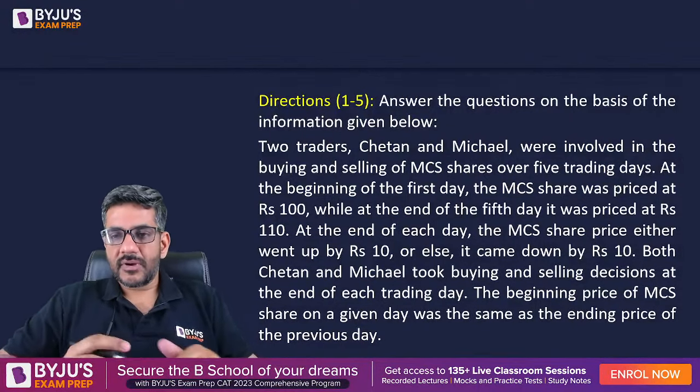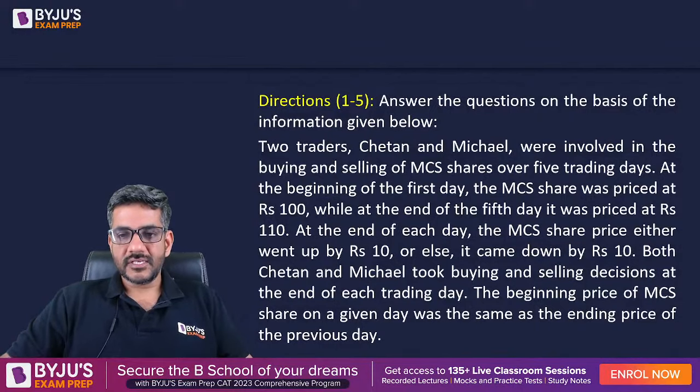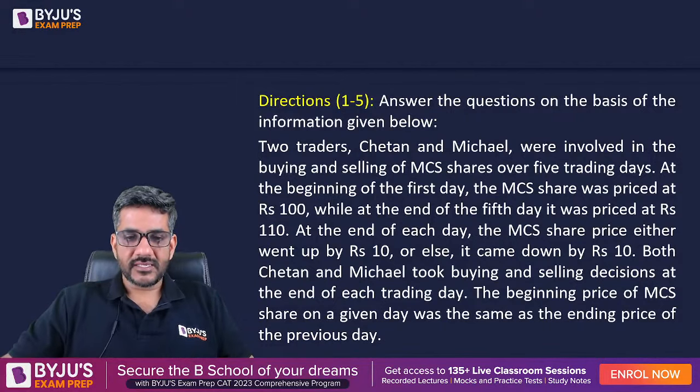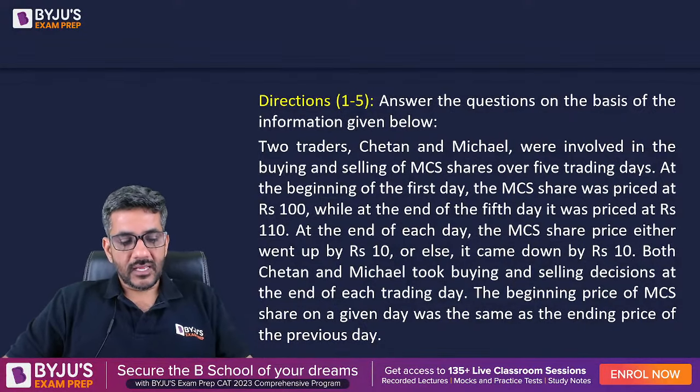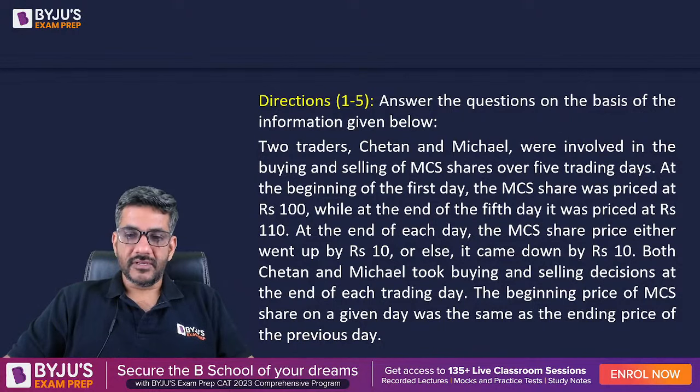Two traders, Chetan and Michael, were involved in the buying and selling of MCS shares over 5 trading days. At the beginning of the first day, the MCS share was priced at rupees 100, while at the end of the fifth day, it was priced at rupees 110. At the end of each day, the MCS share price either went up by 10 or else it came down by 10. Both Chetan and Michael took buying and selling decisions at the end of each trading day. The beginning price of MCS shares on a given day was the same as the ending price of the previous day. So on the first day, the price was 100 rupees.